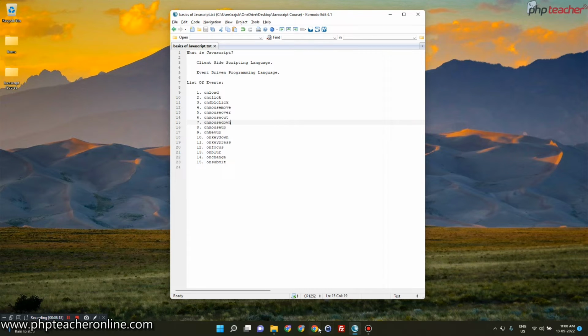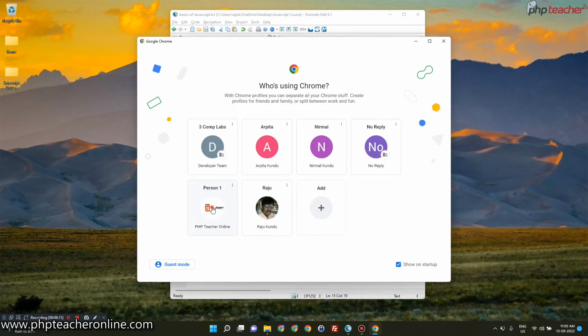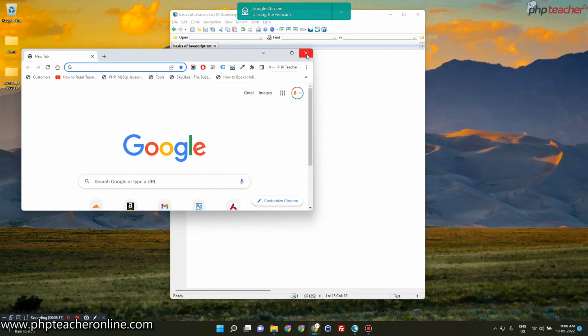Now again, watch closely. I open this browser again, but this time I am pressing on that red cross button without completing the click. My mouse is currently in the down position on that red cross button, but I move my mouse outside of that cross button and release it. That is onmouseup, and the browser did not close. Why? Because it is not a click.